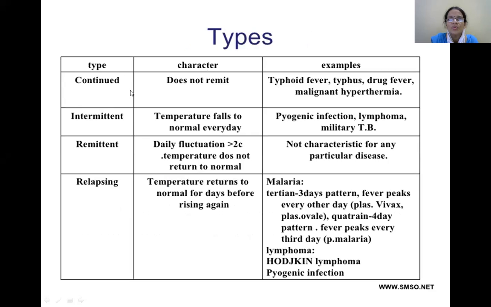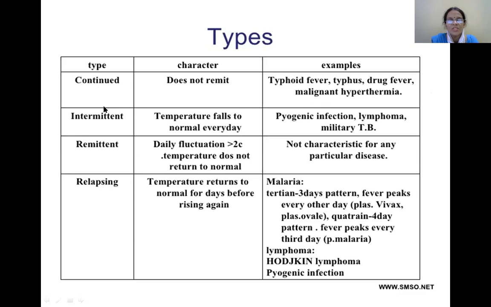Okay, so this doesn't remit, the character of this type of continuous fever. The examples for this type are seen in typhoid fever, typhus, drug fever, and malignant hyperthermia. Malignant hyperthermia is a type of fever which is caused due to certain drugs, iatrogenic this is.